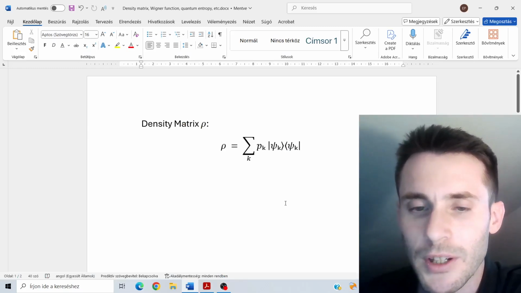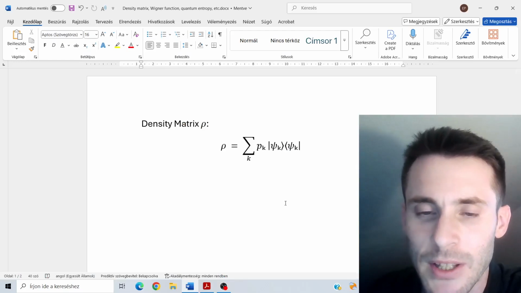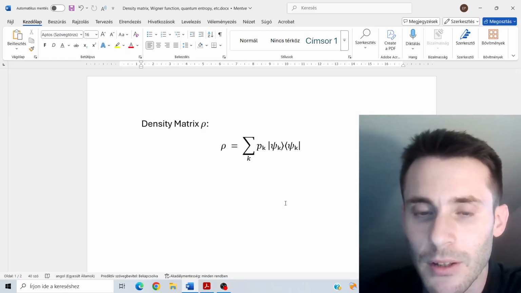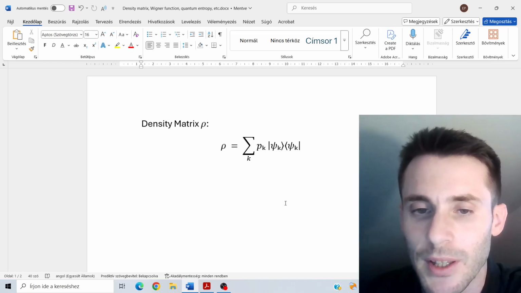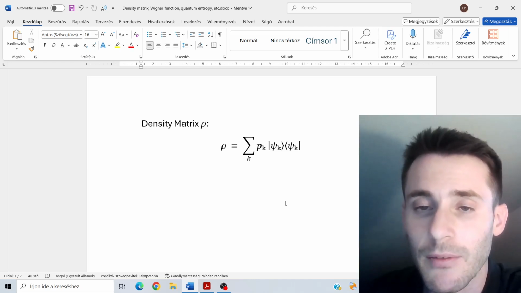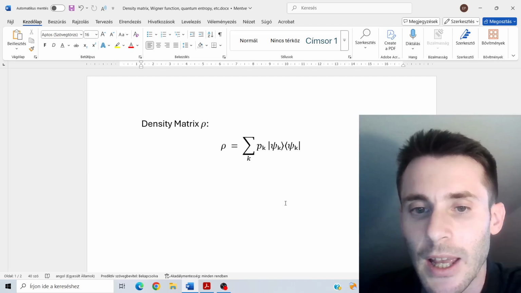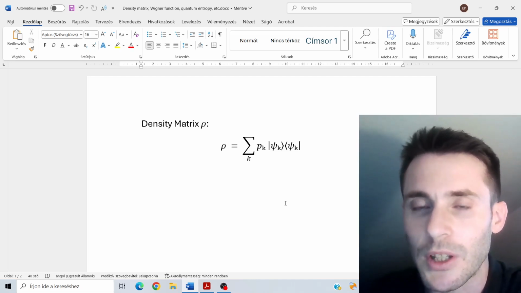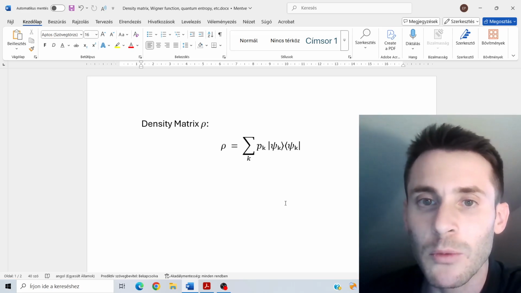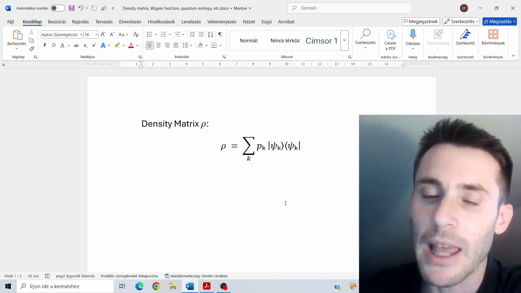Welcome to this course. This is a course that starts from the density matrix rho, and in particular this density matrix will be used to describe the fundamental concept of decoherence in quantum physics. And decoherence is a concept which is related to the transition from the quantum behavior to the classical behavior.